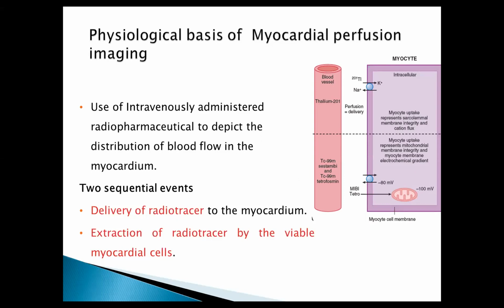So for the tracer to reach the myocyte, the flow should be normal, and the myocyte should also be viable. We consider these concepts in ischemia imaging and also in viability imaging.